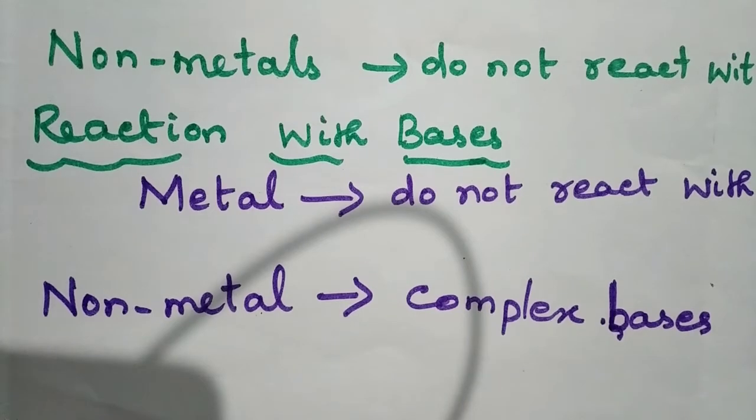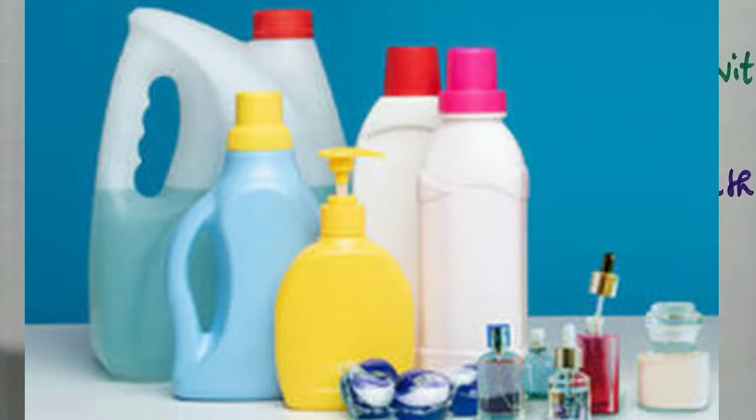Now let us see about the reaction of metals and non-metals with bases. First of all, we will see about metals. What is the condition of metals reacting with bases? Metals do not react with bases, only a few metals such as aluminum, zinc and lead react with a solution of the strong bases.